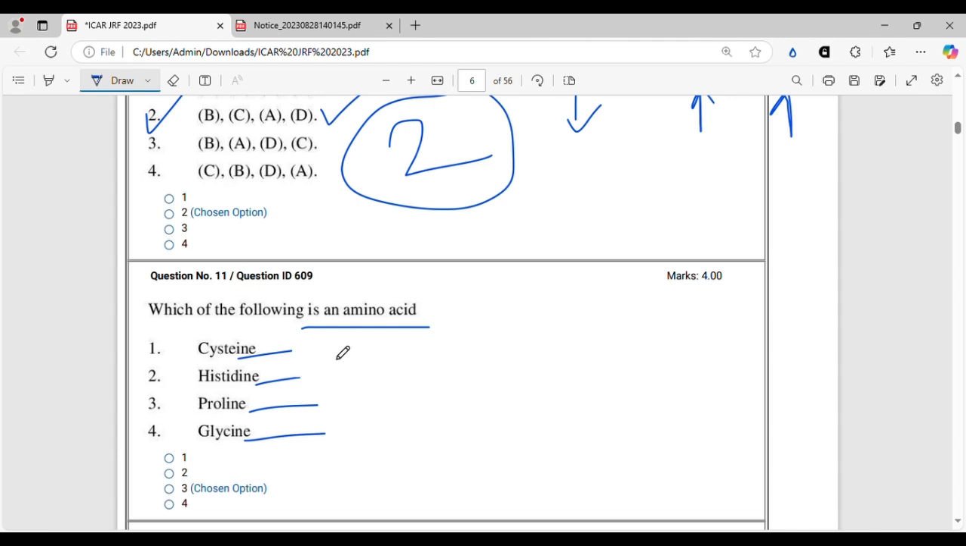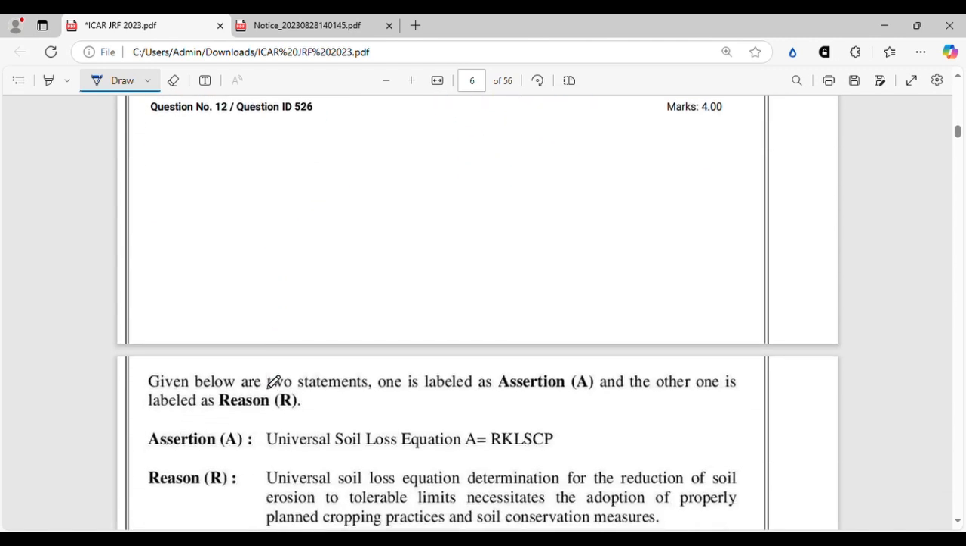I think the question they originally wanted to give was maybe which of the following is an aromatic amino acid or branched amino acid, but I don't know what happened. Which of the following is an amino acid, and all four are amino acids. So anything you mark is a correct option here. We will go with, say, glycine, right? Glycine is very popular, so let's go with it. Moving on to the next question.